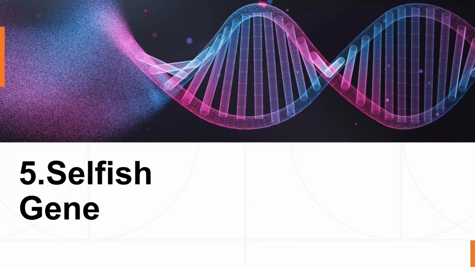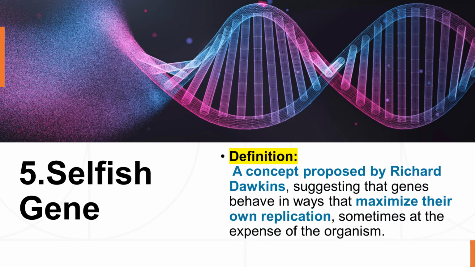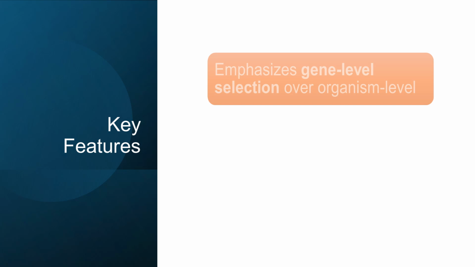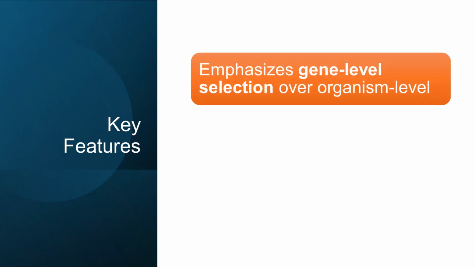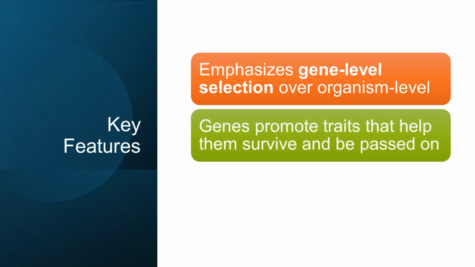5. Selfish gene. Definition. A concept proposed by Richard Dawkins, suggesting that genes behave in ways that maximize their own replication, sometimes at the expense of the organism. Key features. Emphasizes gene-level selection over organism-level. Genes promote traits that help them survive and be passed on.